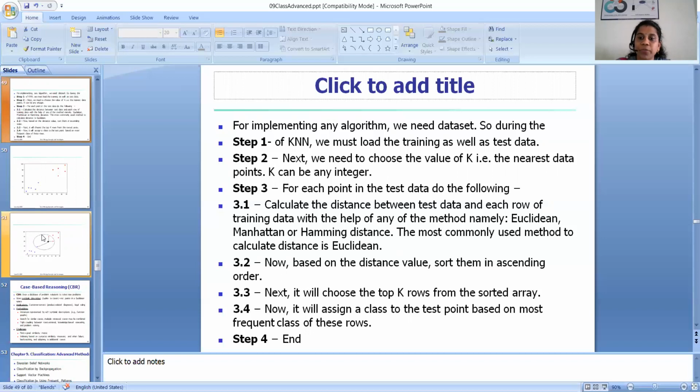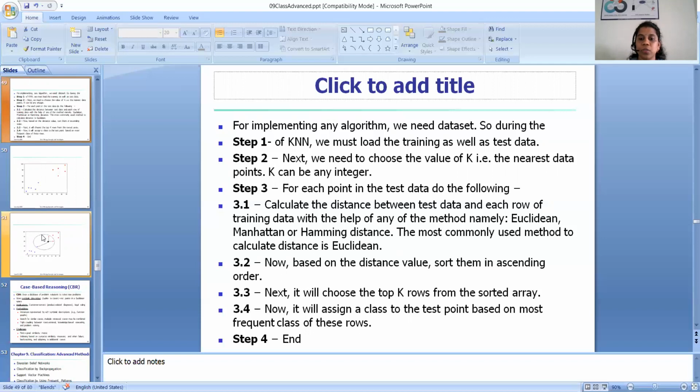You can use any of the distance formulas like Euclidean distance, Manhattan distance or Hamming distance, etc. The most common one that we are using is Euclidean distance. Whatever distances we get, we arrange them in ascending order. Suppose in the training data we have 10 points, and in the testing data we have one point. For the testing point to all 10 training points, we calculate the distance using any one of these methods. Then we sort all the distances in ascending order.